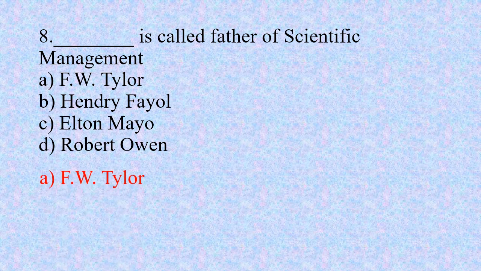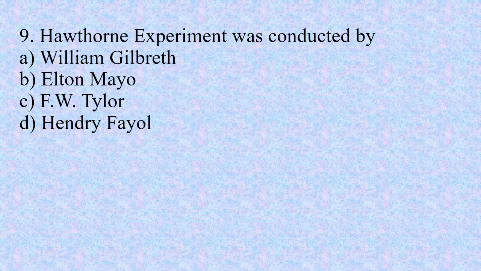Number 9. Hawthorne experiments was conducted by option A, William Gilbreth, option B, Elton Mayo, option C, F.W. Taylor, and option D, Henri Fayol. And the right option is B, Elton Mayo.